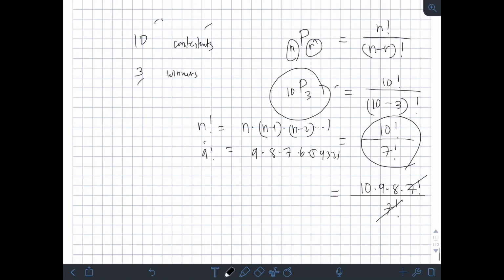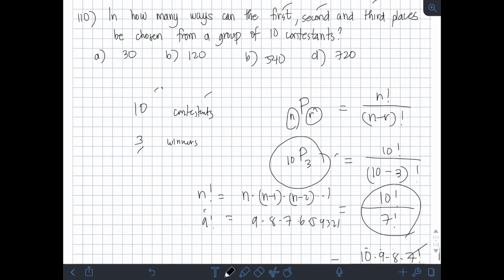Okay? So, matitira na lang pala is 10 times 9 times 8. So, ilan yun? 720. So, therefore, ang sagot natin is 720. Letter D. Okay?